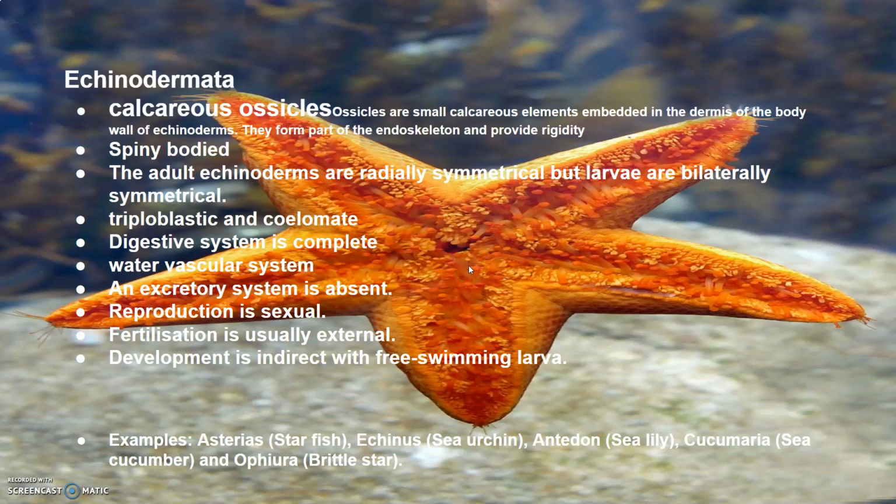Now, the most distinctive feature of echinoderms is the presence of the water vascular system, which helps in locomotion, capture and transport of food, and respiration, and an excretory system is absent here. Most of the organisms are separate, male and female, and reproduction is sexual, and fertilization is usually external. Development is indirect, with a free living larval stage, which is also shown here. Examples are starfish, sea urchin, sea lily, sea cucumber, and Ophiura, that is a brittle star.